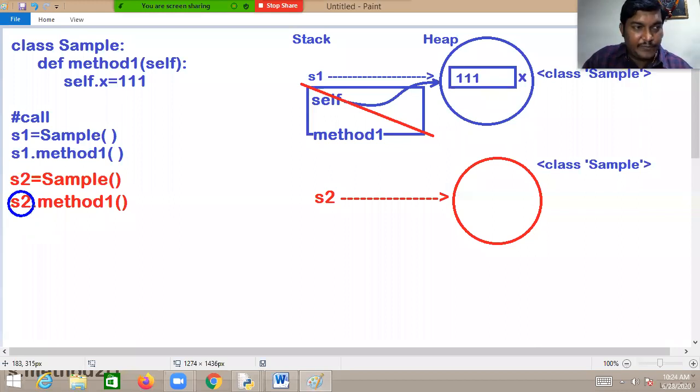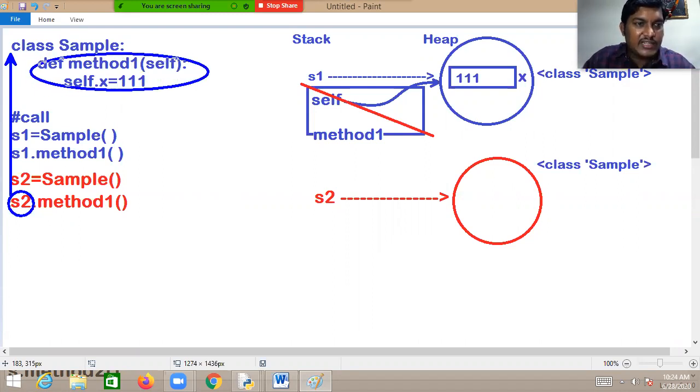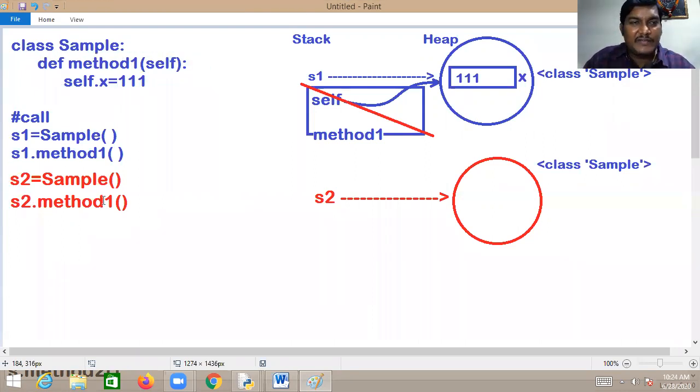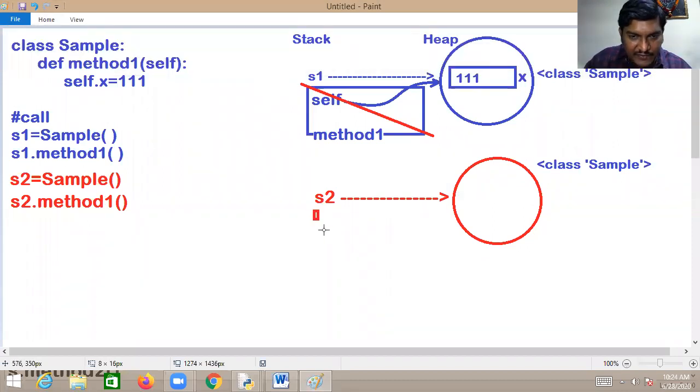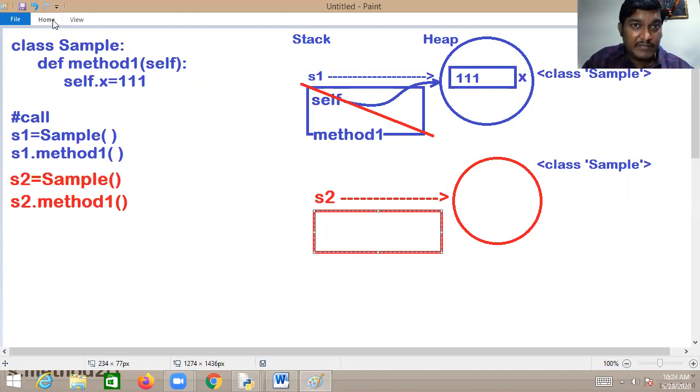Observe this one, S2. The type of S2 is sample, so control jumps to sample, searching for method 1. Again, you are calling method 1, right? But whenever a method is called, immediately memory is allocated for that method in the stack. If you call it 100 times, memory will be allocated for the method each time. When the function execution is done, the memory will be destroyed.